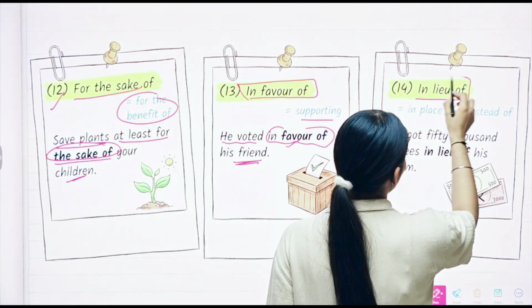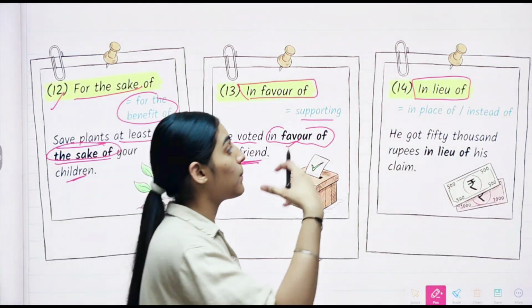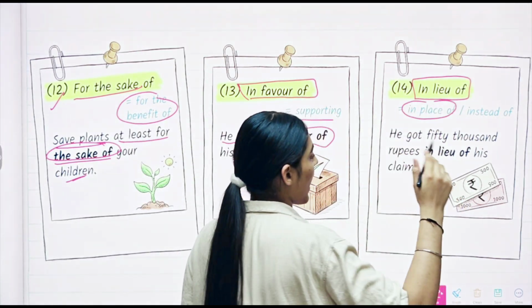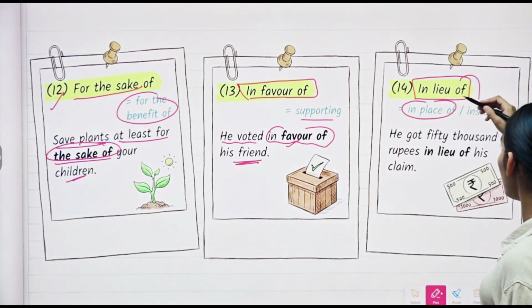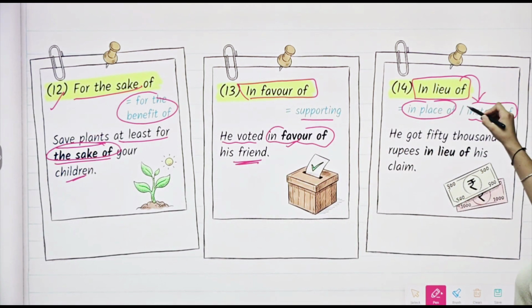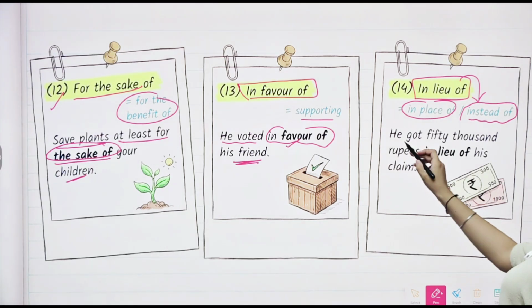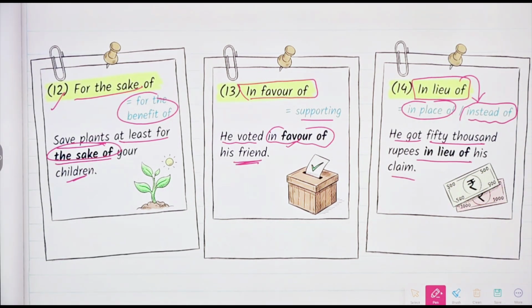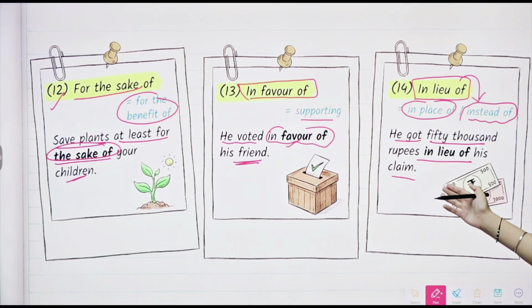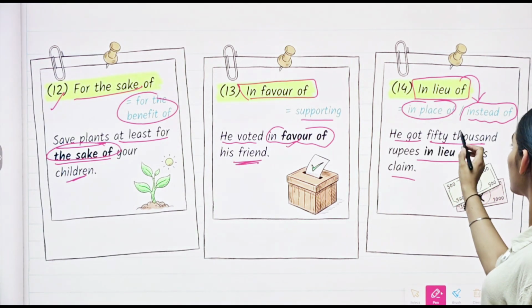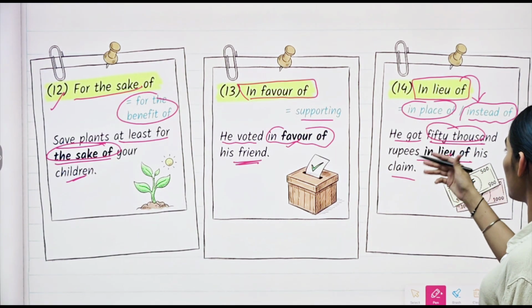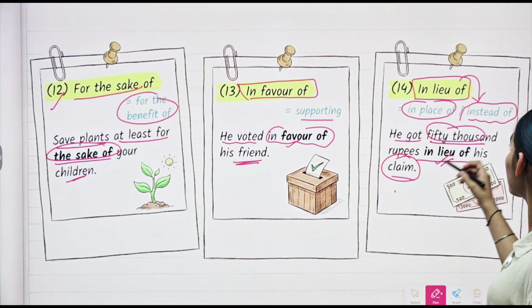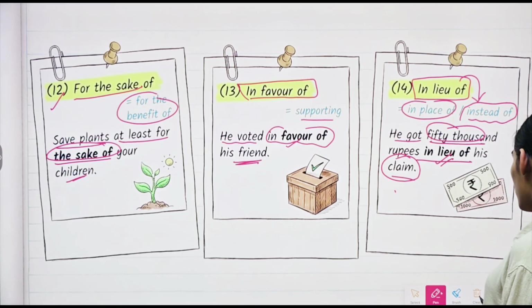Alright, then we have "in lieu of." In lieu of means in place of. We have already seen this one. And in lieu of also means instead of. Alright, this is important. For example, he got 50,000 rupees in lieu of his claim. In his claim, he received how much? He received 50,000 in lieu of, instead of the claim, he received 50,000, or in place of that.